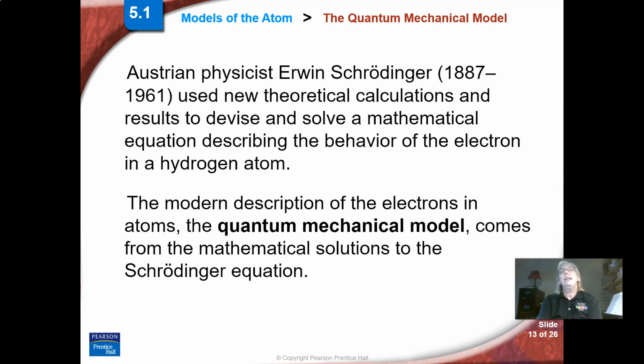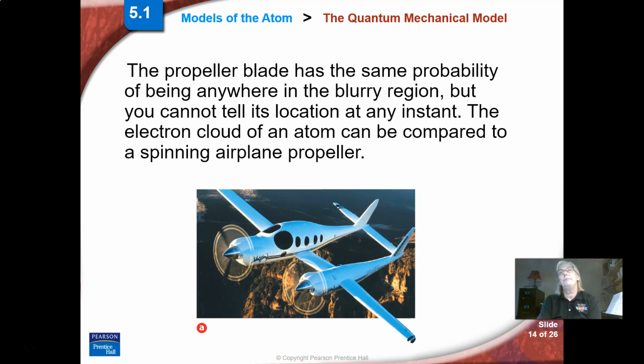And so this is called the quantum mechanical model, and this is the one we're using at this time. This is the modern theory of the atom. So if you imagine looking at an airplane, and this looks blurry because we're not exactly sure where the blade is at that time. That's the way we think of the shape of where the electrons live. They're in there somewhere. We're not exactly sure at any one time where they are, but they are in this particular three-dimensional space. So it's like a photograph of this propeller blade, or looking at a fan. You're not exactly sure, if it's moving really fast, where exactly the fan blades are.